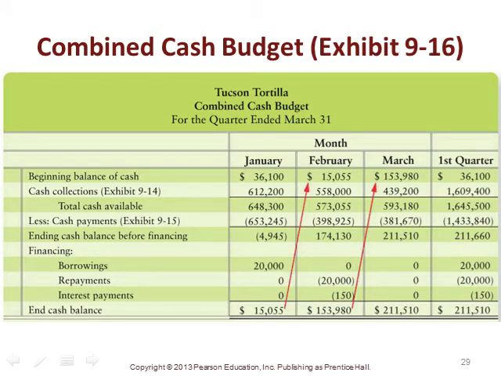If we combine the cash budget, we're able to look at it the way we have here. So we start with the beginning cash. We add to it our cash collections that month, which we got from our cash inflows budget. That tells us the total cash available. We deduct from that the cash budget that we developed in Exhibit 9-15 to get our ending cash balance. And so in January, we show that we have a deficit, so we have to invoke borrowings of $20,000. So we have some cushion and an ending cash balance of $15,000, which becomes the February beginning cash balance.